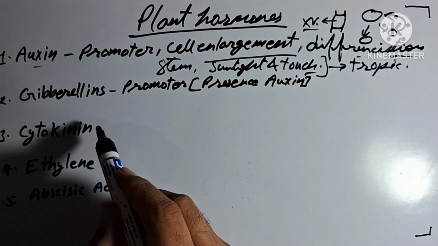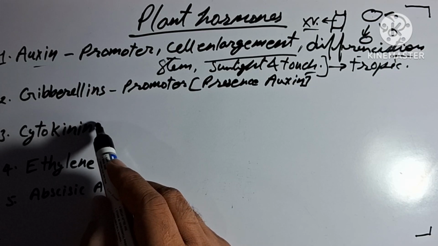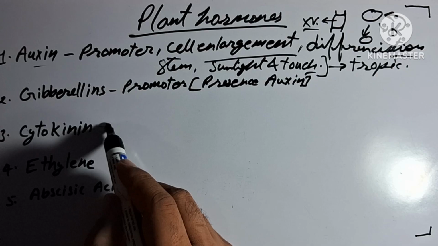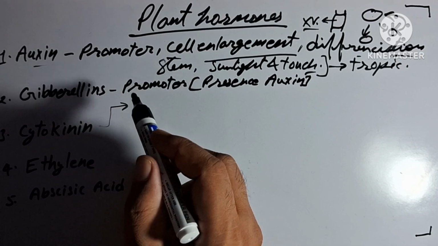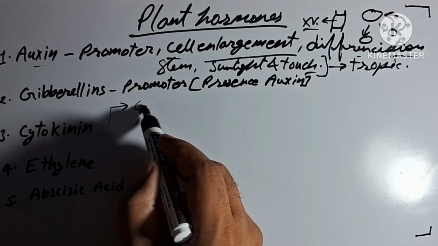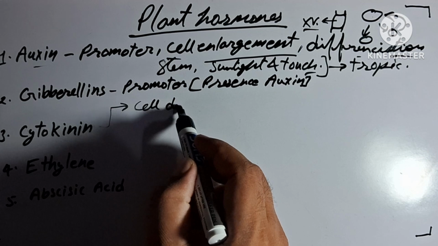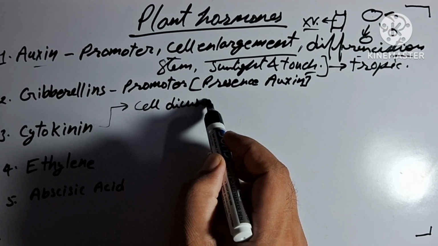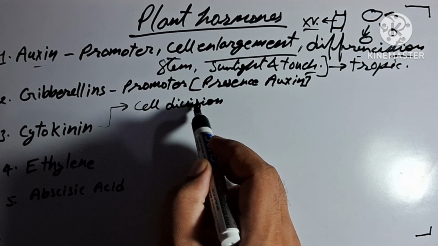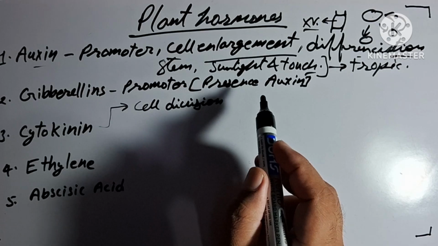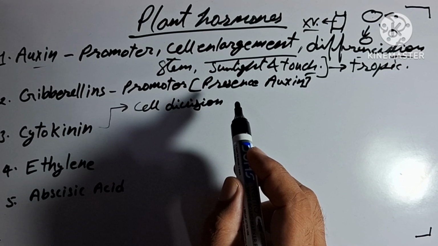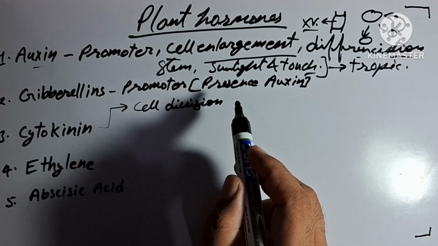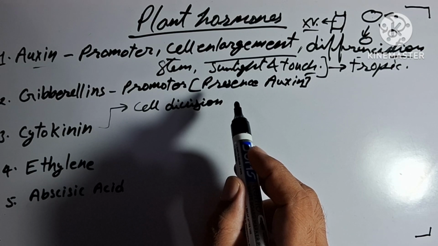Next hormone is cytokinin. Cytokinin is also a growth promoter, but it promotes cell division. Cell division is the process of formation of two or more cells from one parent cell. Cell division is promoted by cytokinin.